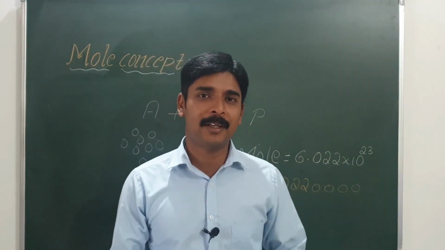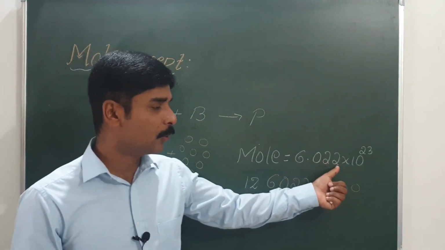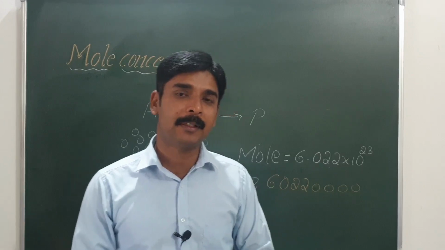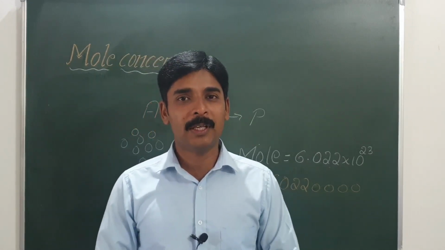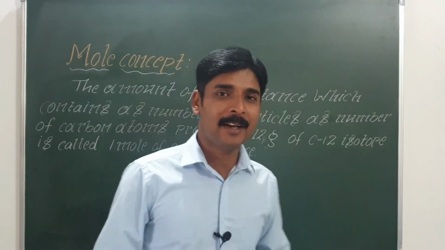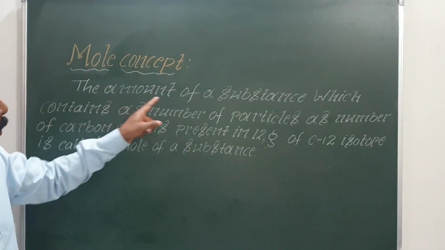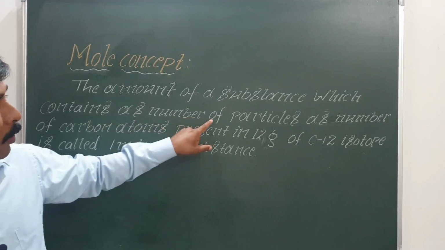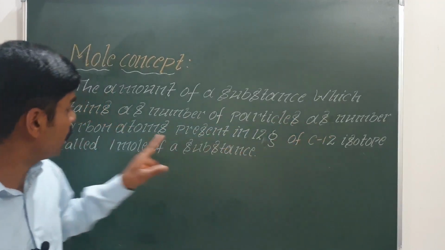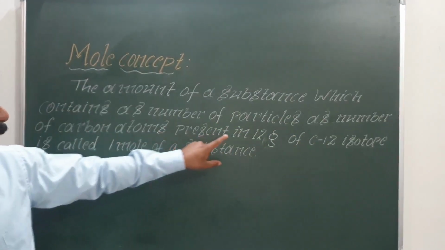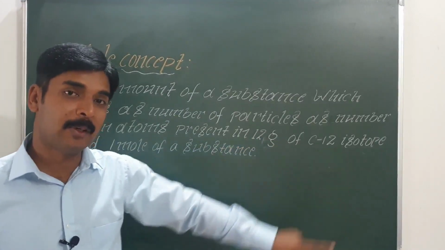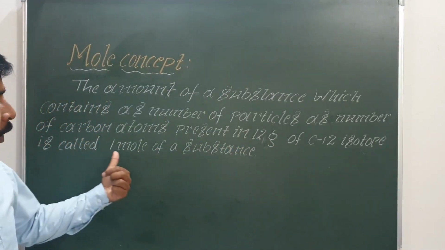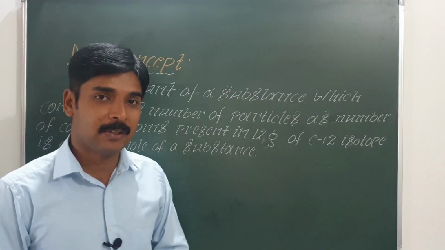Any substance which contains 6.022 into 10 to the power 23 particles is called 1 mole of a substance. Mole is defined as the amount of a substance which contains as many particles as the number of carbon atoms present in 12 gram of carbon 12 isotope, and that is called 1 mole of a substance.